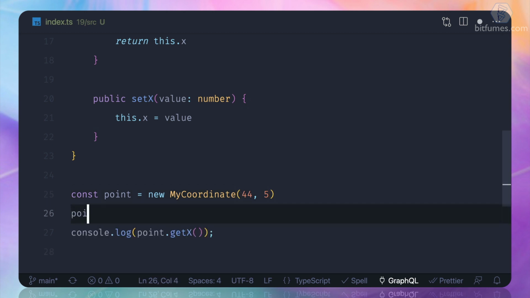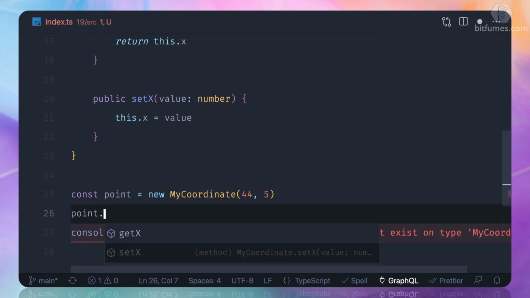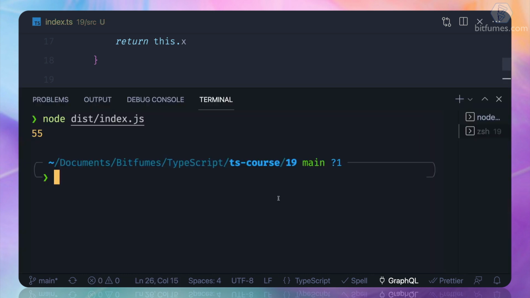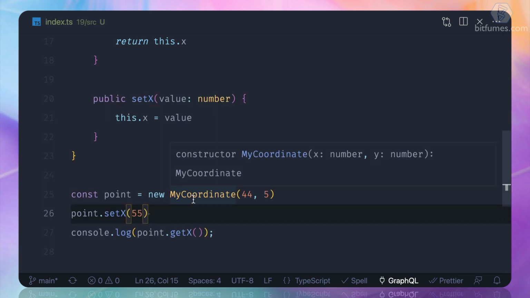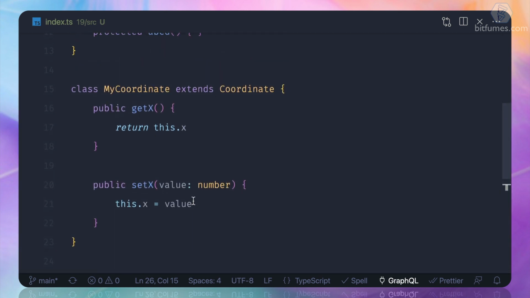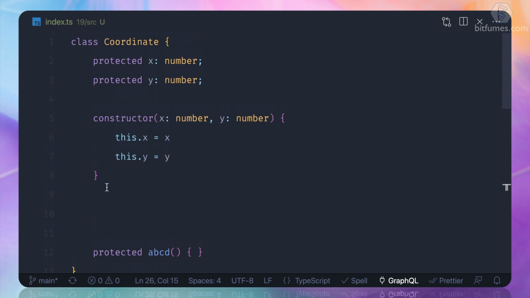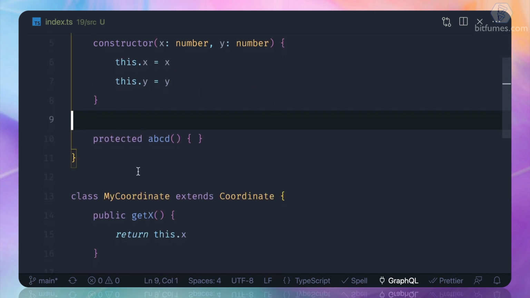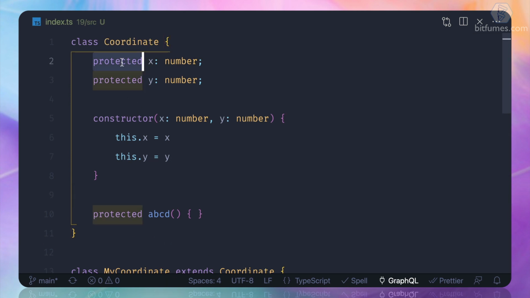Now let's say point dot, and now we have two methods. Let's use the set for 55, and then we run it, we get the 55. This is because we can easily access this property inside this my coordinate, since we have the protected.